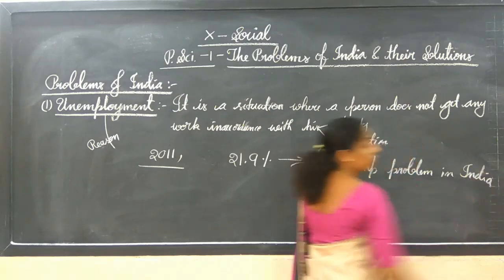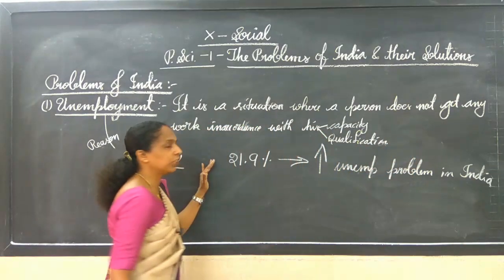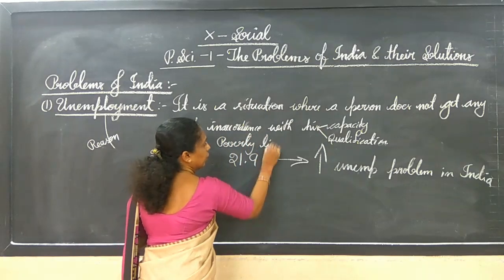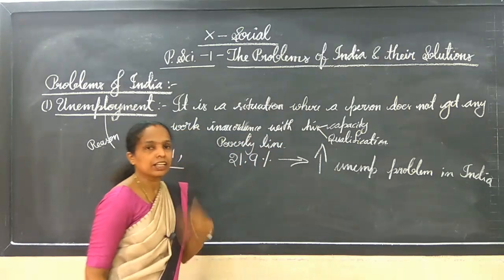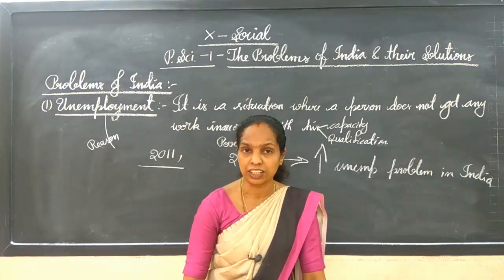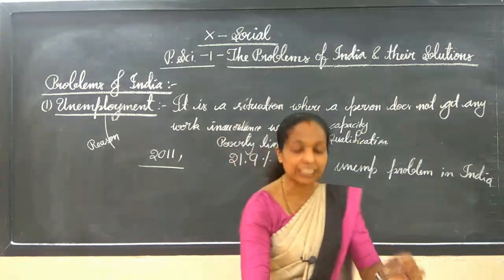So it is having a connection, even though they are in a poverty line. What will happen is they won't get a proper education. They are not getting a skill-based education. They can't go for work. They can't face that interview.